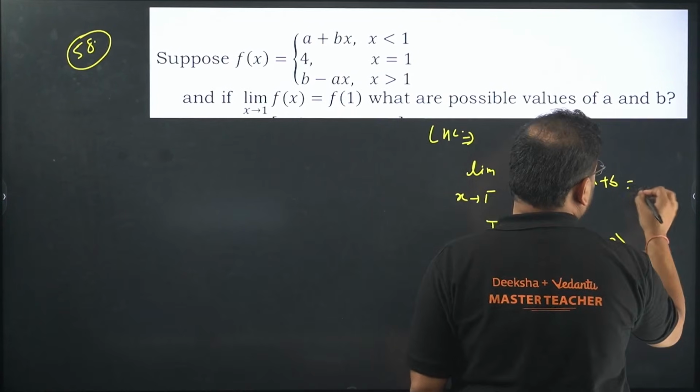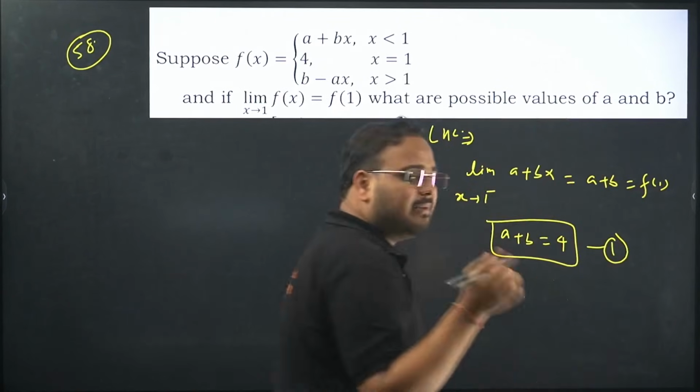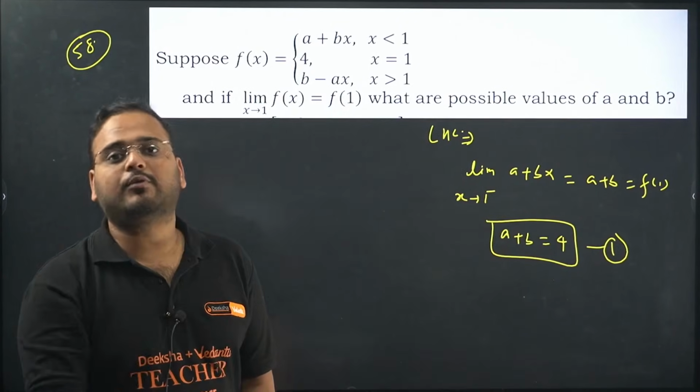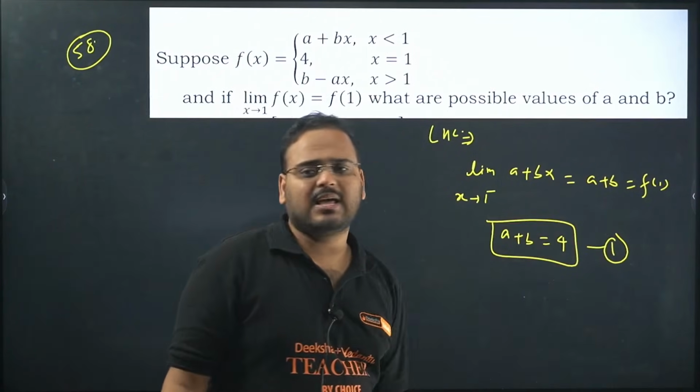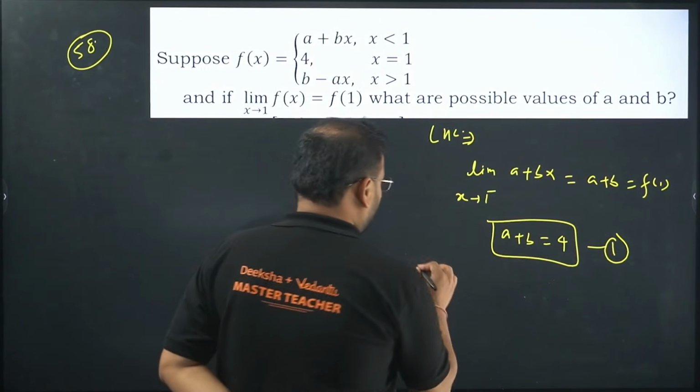Equation 1. They have given this is equal to f of 1, because if the limit exists, then LHL and RHL will also be equal to the limit only, right? So your LHL will be equal to f of 1, hence a plus b equals 4. Same way, go about RHL also.